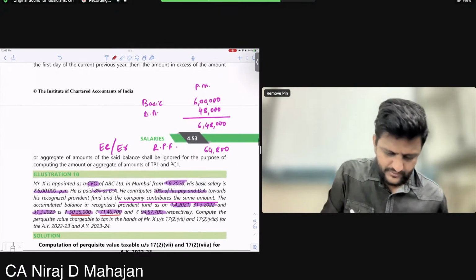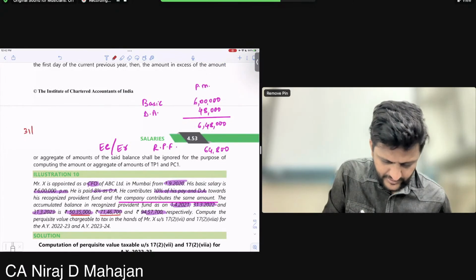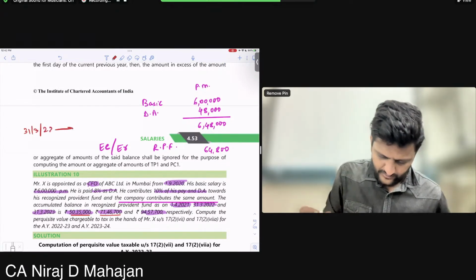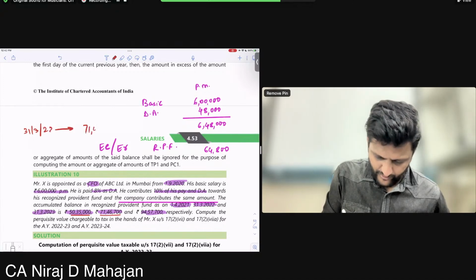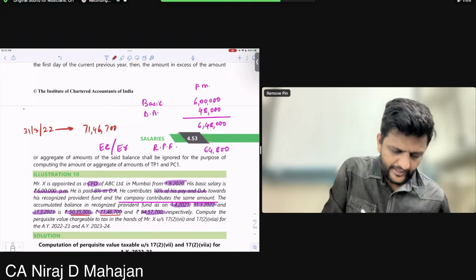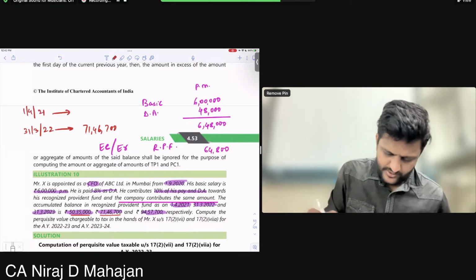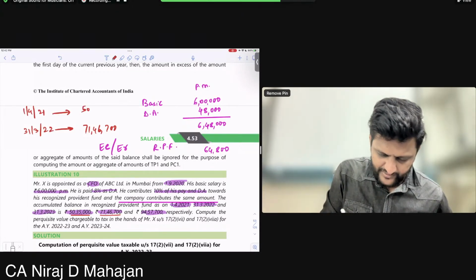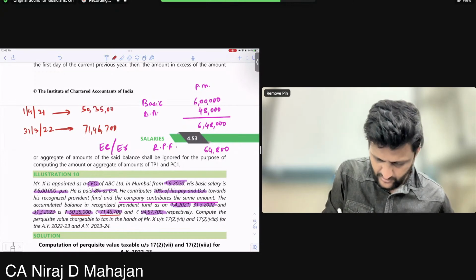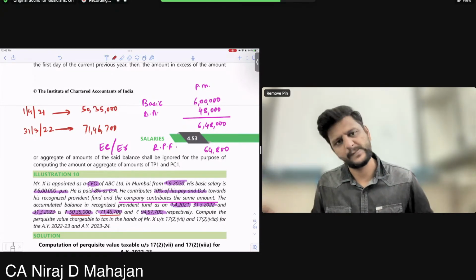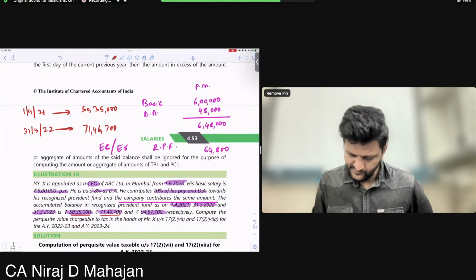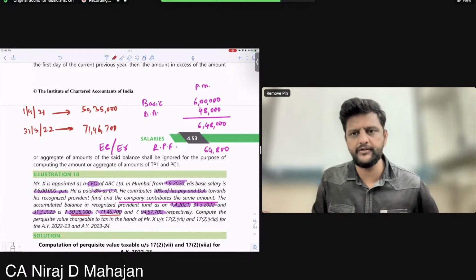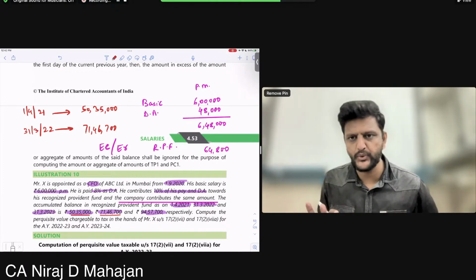I'm writing here: 31/3/22 balance is 71,46,700, and 1/4/21 balance was 50,35,300. So can I get my average fund balance? Yes, for 21-22 I can get.